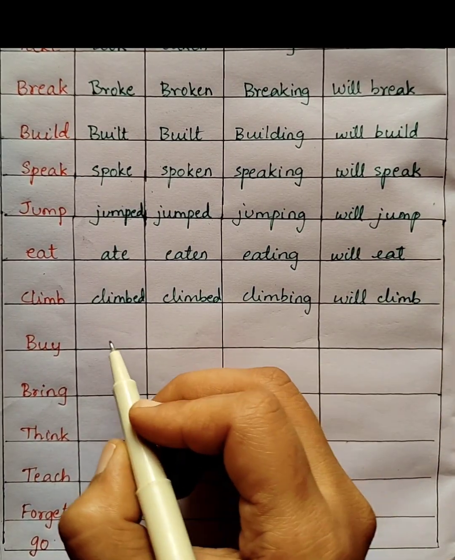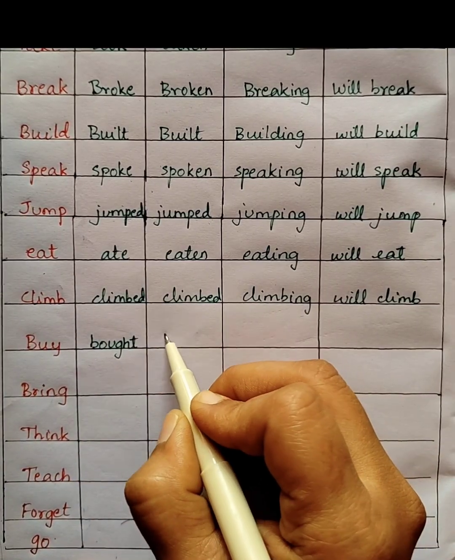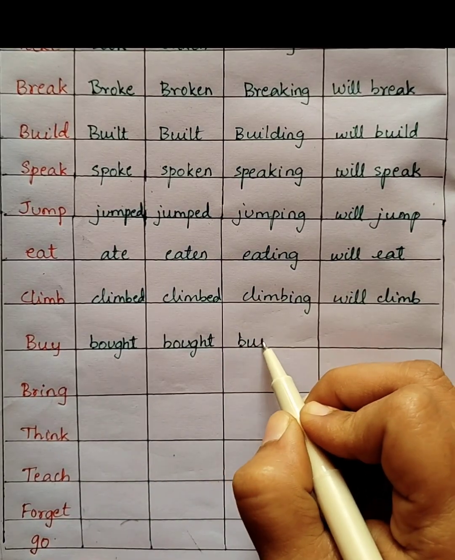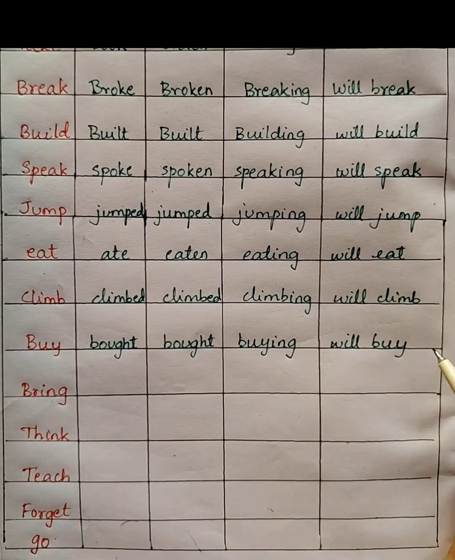Next, buy, bought. B-O-U-G-H-T, bought. V3 will also remain bought. Continuous form is buying, B-U-Y-I-N-G. Buying, will buy.